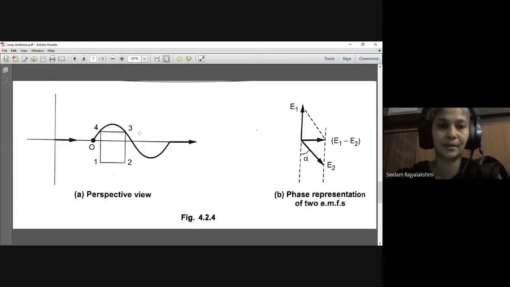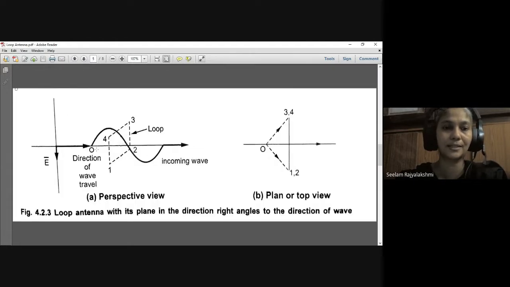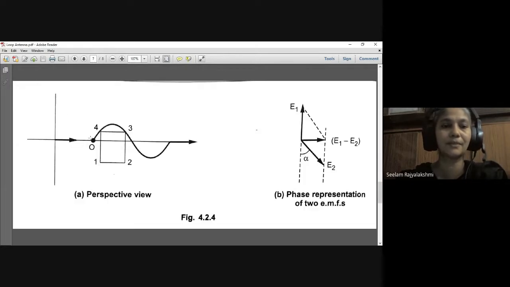These are the horizontal arms and these are the vertical arms here. 2 3 and 4 1 are the vertical antennas or vertical arms. 4 3 and 1 2 are the horizontal antennas or horizontal arms. Just we are placing it in the direction of propagation of the wave. In the earlier case the distance between the transmitter and the vertical arms was the same, but here the distance between the transmitter and the vertical arms is not the same.